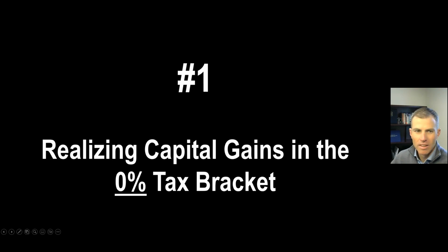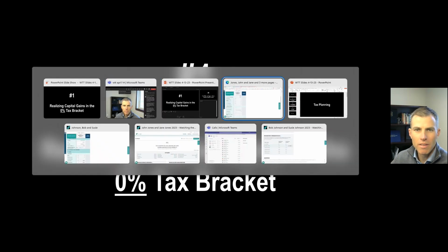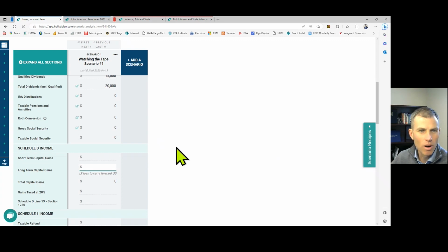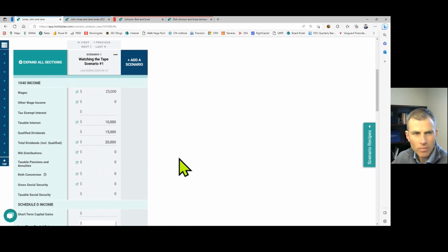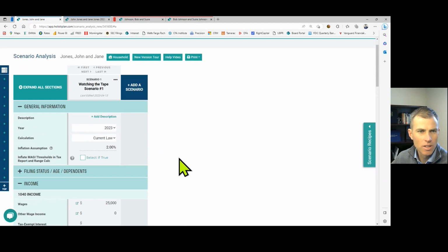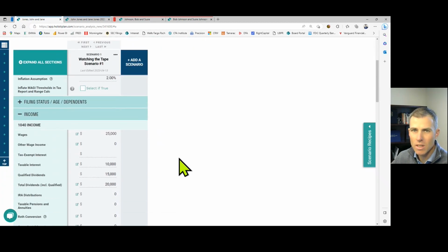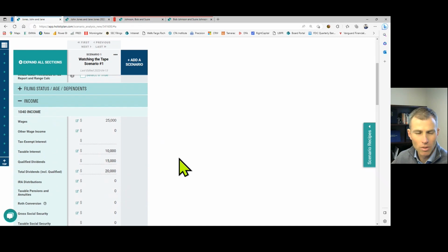Number one, realizing capital gains in the 0% tax bracket. And for this one, we're going to go to my favorite tax planning software, which is Holistiplan. And we're going to walk through a scenario with John and Jane Jones. So they recently retired. This is a hypothetical couple, of course. They just retired this year. So this is for 2023 that we are going over.